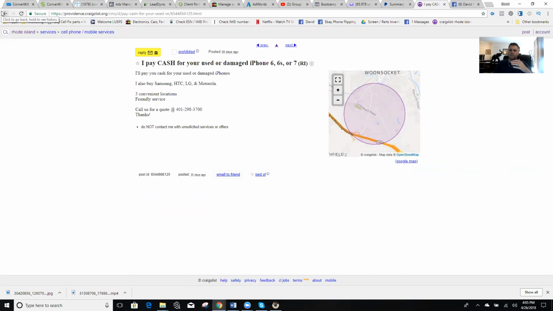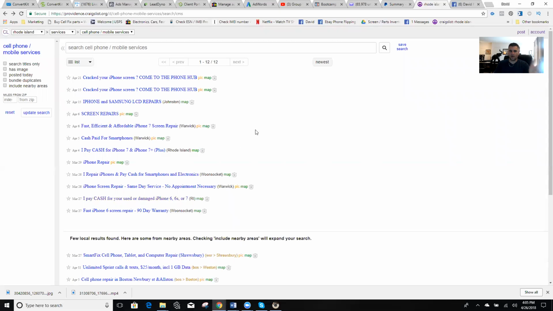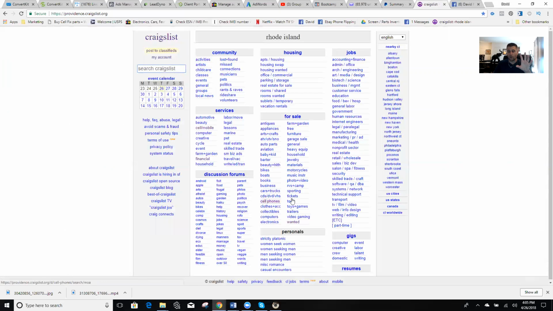Because these stick for 30 days straight. So for a lousy $5, you get an ad that stays on the Craigslist real estate here for literally 30 days for $5. If that just gets you one phone and you make a $50 to $100 profit, that's a 10 to 20 times return on your lousy $5 investment. So I highly recommend it. Don't be scared of paid advertising.